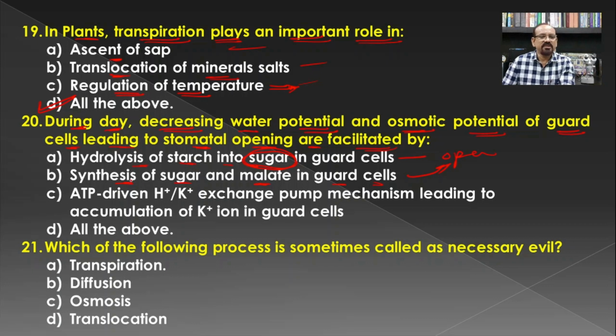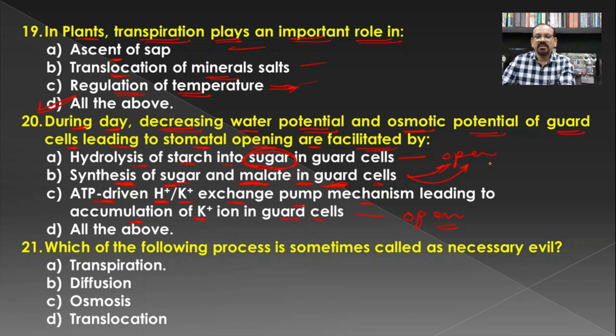Again, the synthesis of sugar and malate in guard cells results in an increase in the osmotic pressure or a decrease in the water potential. Again, the ATP driven proton and potassium ion exchange pump mechanism leads to accumulation of potassium ions in the guard cell, which again results in opening of the stomata.